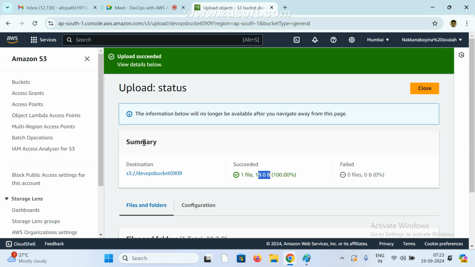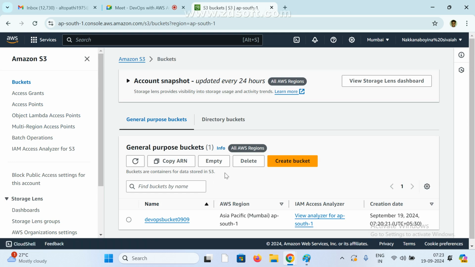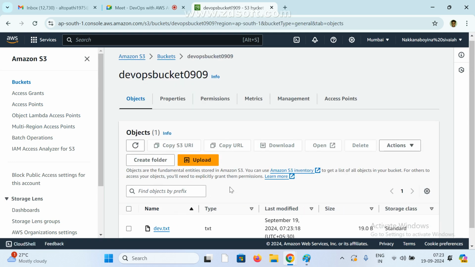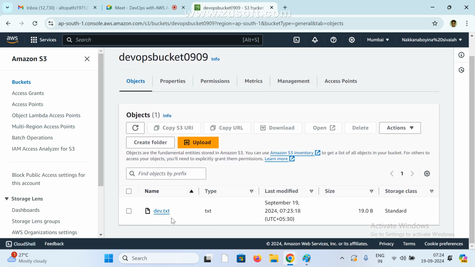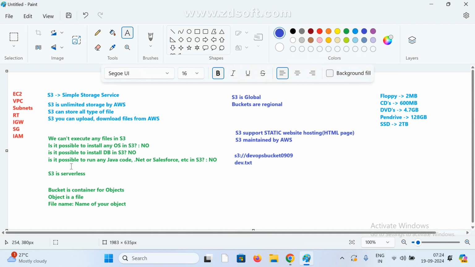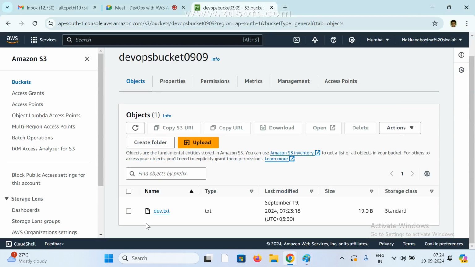Now go to here, click on bucket. Click on your bucket. Now you can see one file. So like this, we can store any type of data. As of now, we discussed unlimited storage, we can store all types of files, and we can upload and download files from S3 also. Whatever we want, we can do it. For example, I need one folder. Now see here, this is a file. File means only one. Folder means inside a folder we can add more files, right?